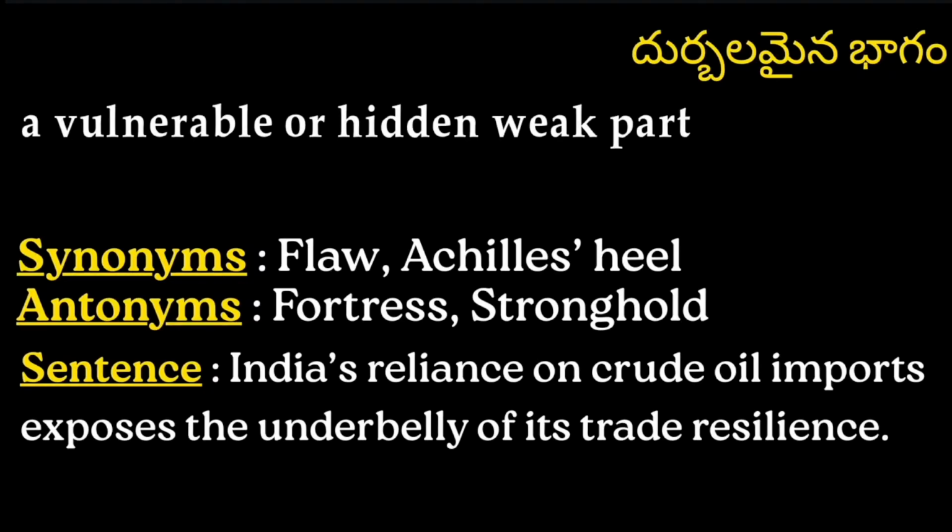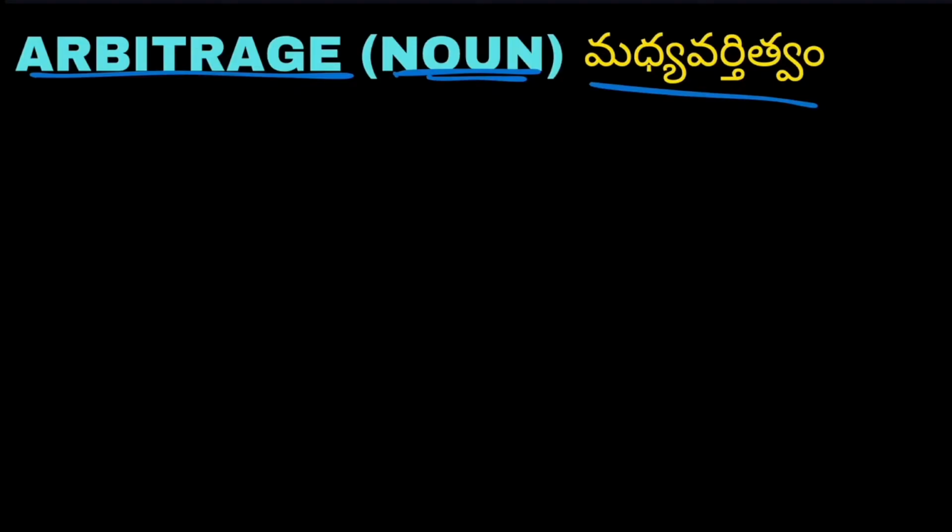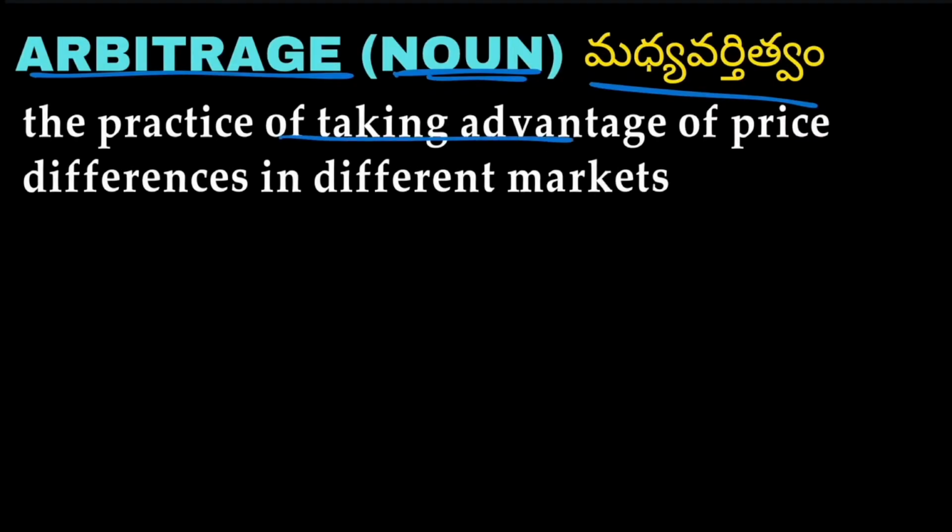Next word we have is arbitrage. Arbitrage is a noun, and arbitrage means madhyavartitvam. The practice of taking advantage of price differences in different markets is called arbitrage.